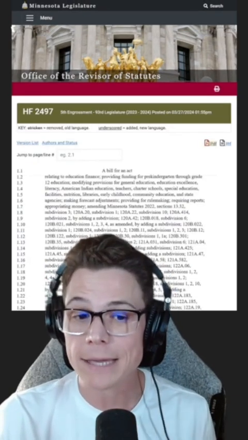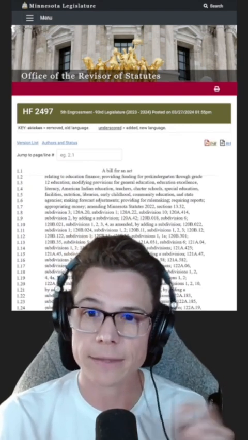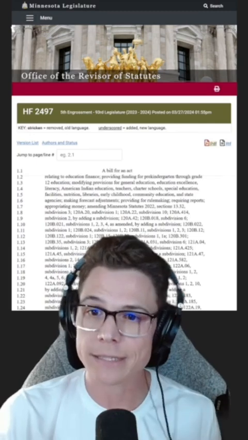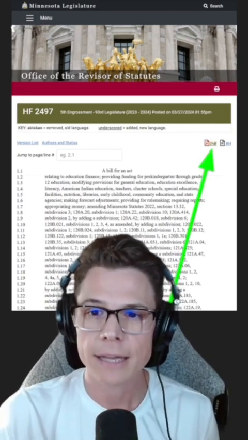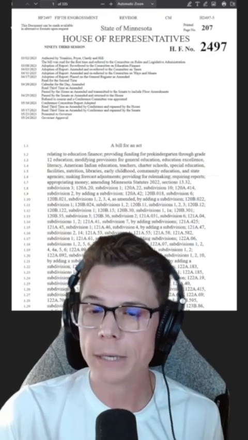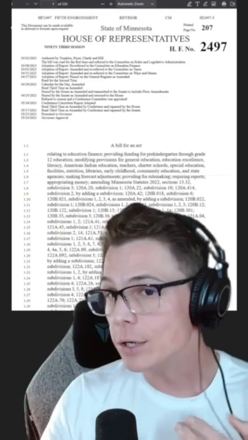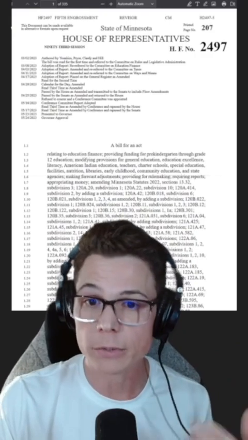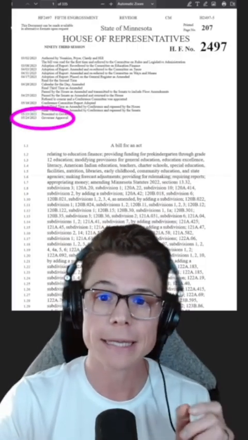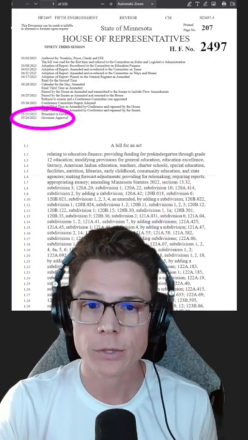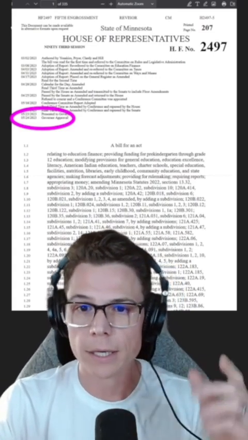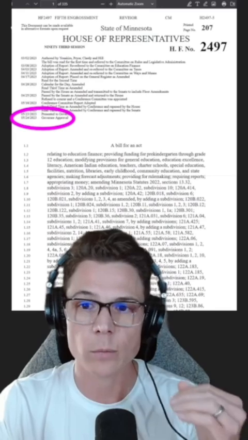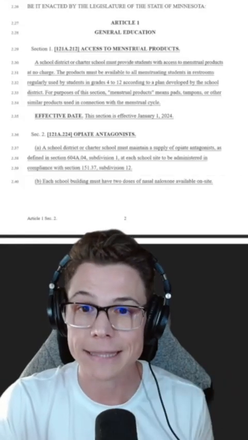I like to read the PDF versions of bills because I can add them to my reference manager and then I can add digital notes to them. So I'm going to click on this link right here, PDF, and when I do that, it's going to open up the bill as a PDF. I know this is the actual final bill that was approved by the governor because right here it says 5/24/2023 governor approval. So let's scroll down to the second page where the text that we want to look for is at. It looks like this.